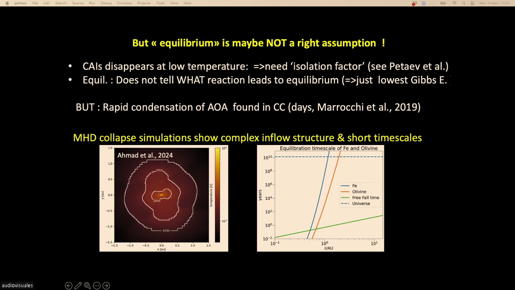But as you go beyond 1 AU, the time to equilibrate a mineral with the gas diverges to crazy numbers. Above, it is the age of the universe. For example, at 1 AU, it takes about the age of the universe to equilibrate an iron grain with the gas, in what is called the minimum mass solar nebula. And here you see the free-fall time. So in all this region, maybe the assumption of equilibrium chemistry is not good.